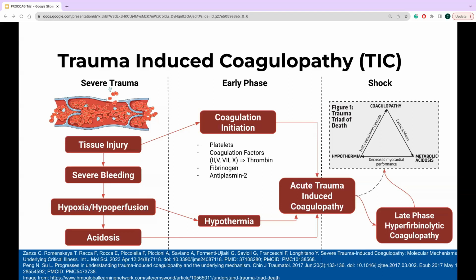This combination of coagulopathy, acidosis, and hypothermia can create a cyclic pattern of demise known as the lethal triad. To further complicate this picture, as trauma and hypoperfusion progresses, there is a slow clearance of thrombin and an increasing consumption of factors. This causes a feedback mechanism of hyperfibrinolysis that's seen in late-phase trauma-induced coagulopathy. The conversion between these 2 phases can occur anywhere within the 6 to 24-hour mark.